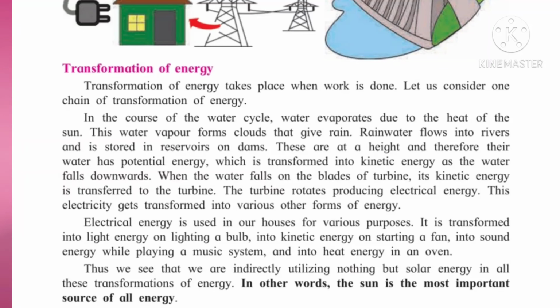This electricity gets transformed into various other forms of energy. So in this way, electricity is generated from water. One by one there is a transfer of energy: from potential energy to kinetic energy, and from kinetic energy to electrical energy. Now electrical energy is used in our houses for various purposes.